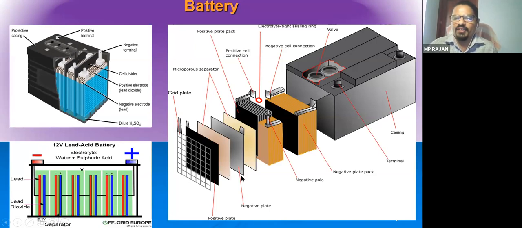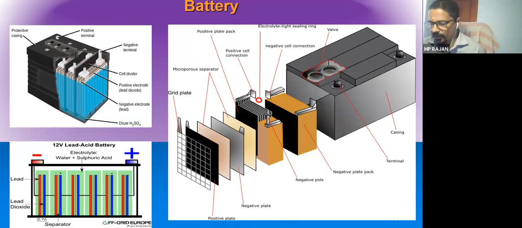So let us see what are the materials in the cell. One cell, you can say there are a number of positive plates, negative plates, and electrolyte. So the positive plate, as far as lead acid battery is concerned, is made of lead peroxide material. So you can see this is the positive plate. It is in the chocolate brown color.